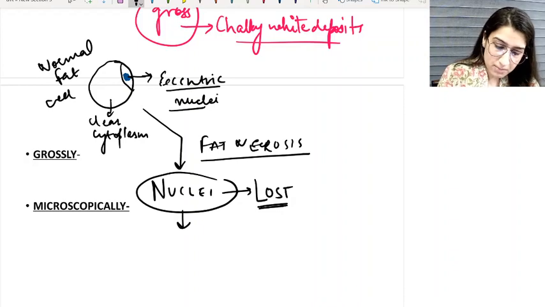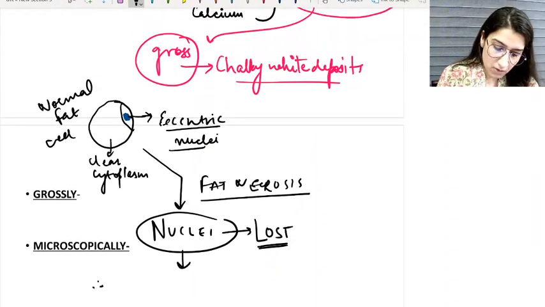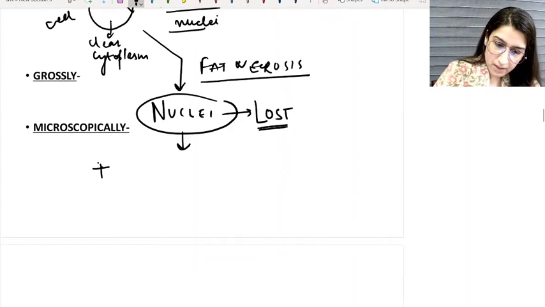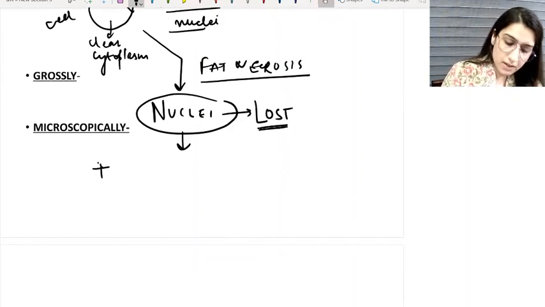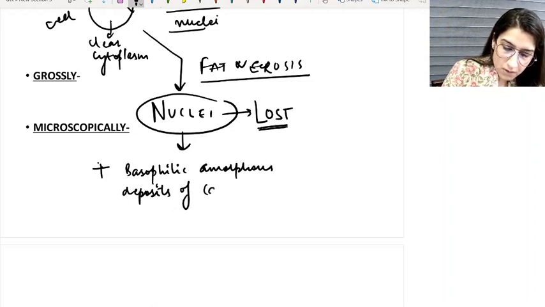Okay, so sometimes the nuclei will surely be lost, but sometimes we can also see basophilic amorphous deposits of calcium.